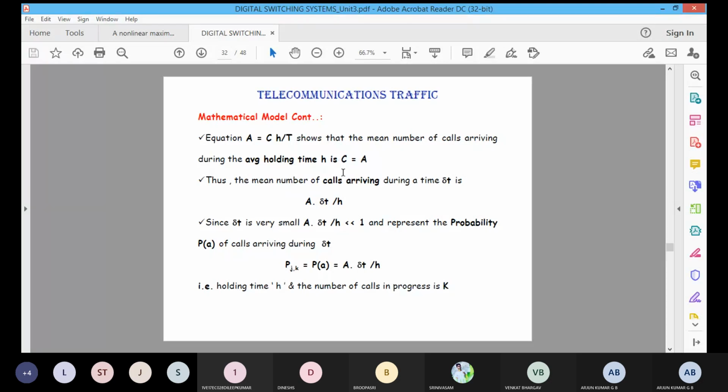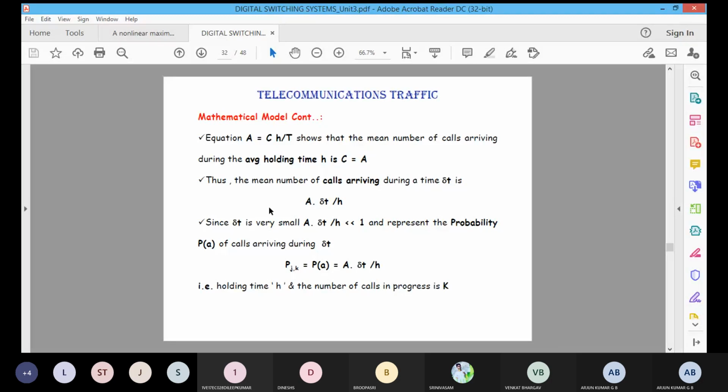Then A is equal to C, initially C is equal to A, correct now? Then A is equal to delta T by H. It means that the mean number of calls, the average number of calls arriving during a particular time T, can be written as A is equal to delta T by H. Here delta T is very small.